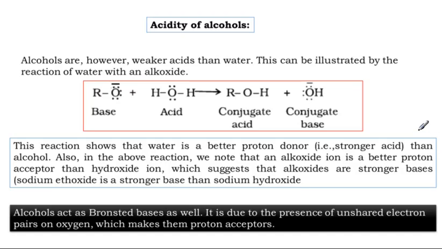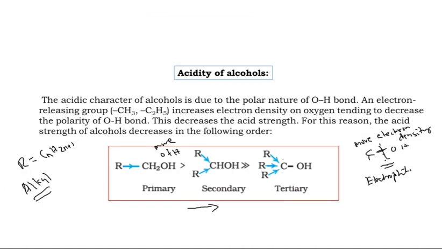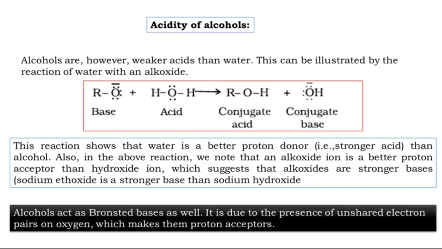Now, the same thing we discuss: acidity of alcohol. We discuss the comparative study. The same thing is also here, but this is the experiment, the proof.